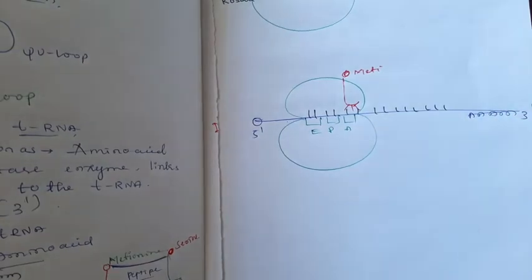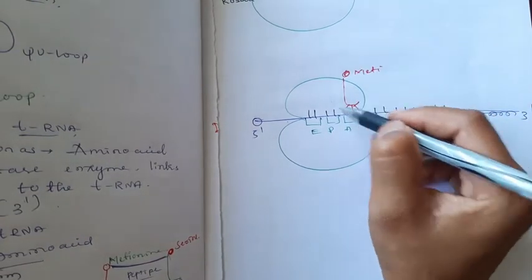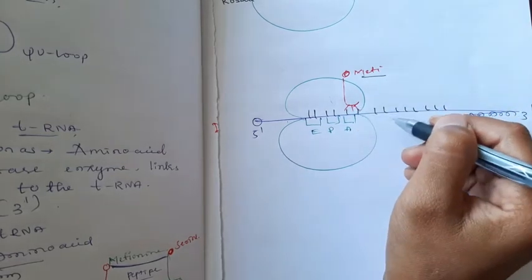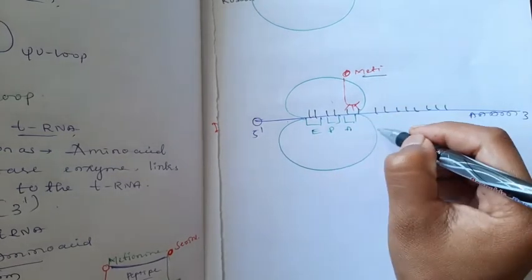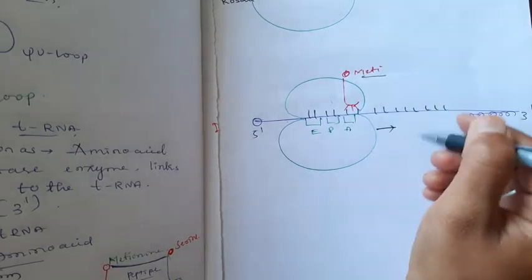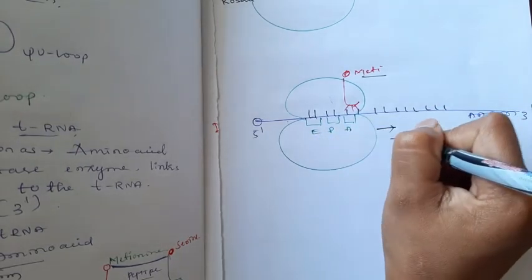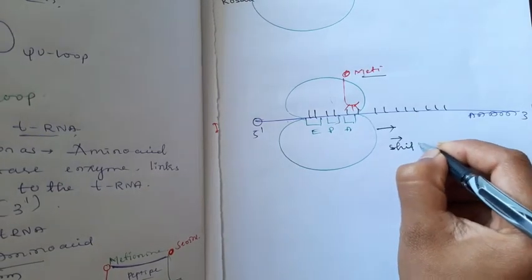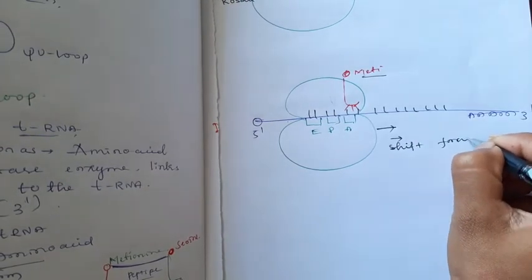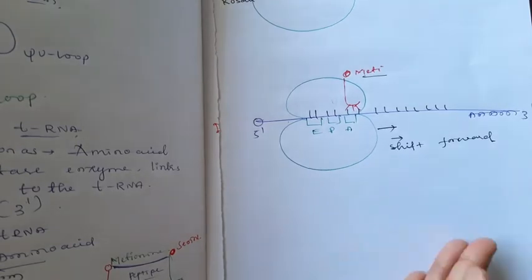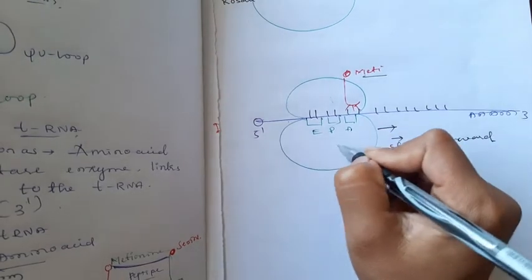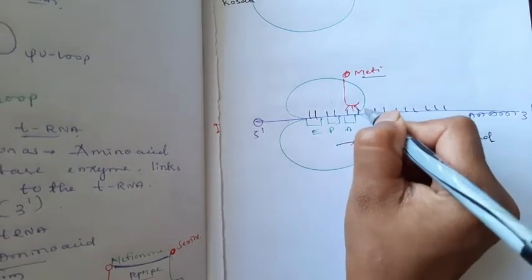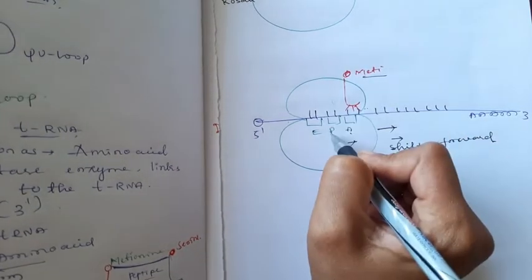Okay, when the tRNA binds to the site with the complementary base pair, then after binding, the ribosome will shift forward, just shift forward. When the ribosome moves this way, the tRNA which is present in the A site will move to the P site.